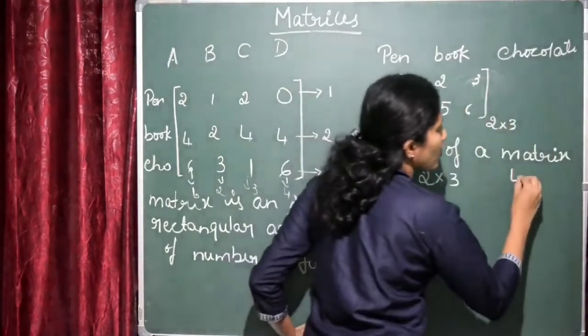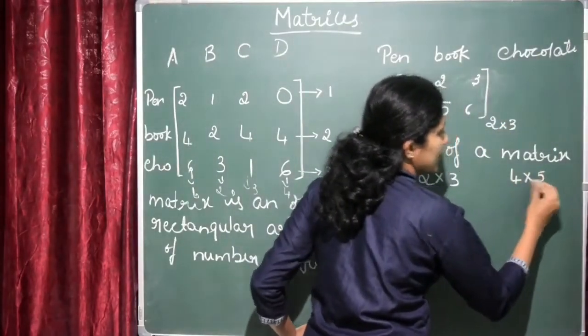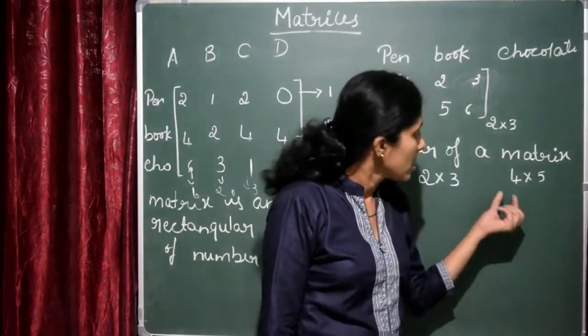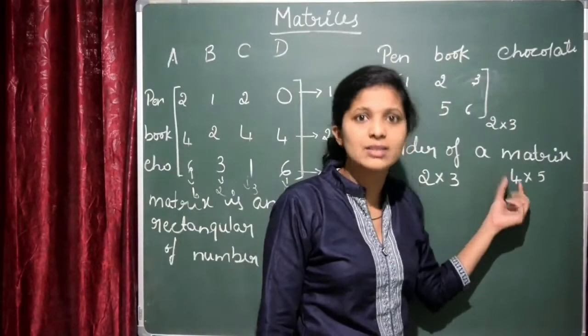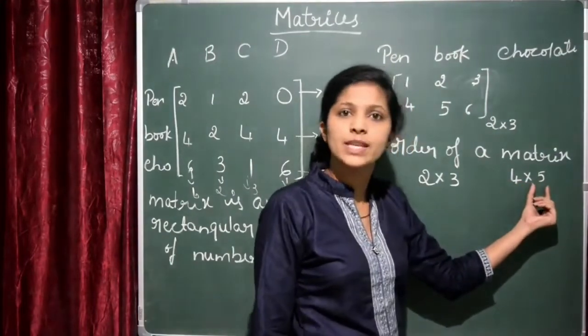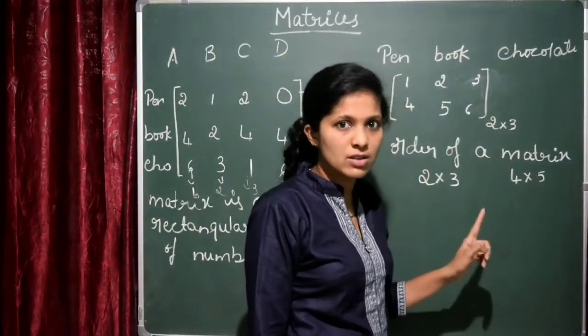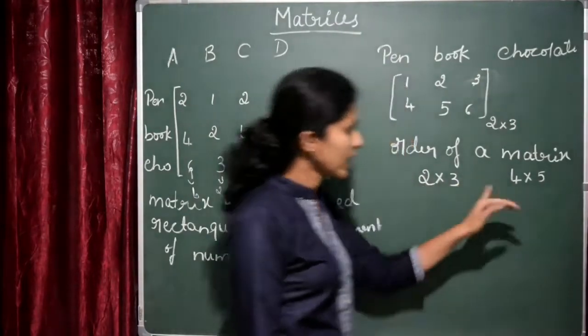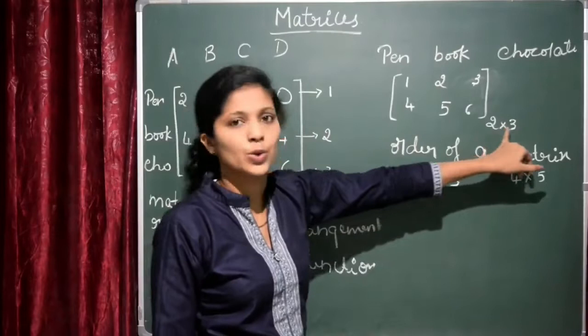If I consider a 4 cross 5 matrix, if it is the order of the matrix, then it shows that number of rows in that matrix is 4 and number of columns is 5. You are not supposed to interchange this one. First always rows, then columns. Okay. So order of this matrix is 2 cross 3.